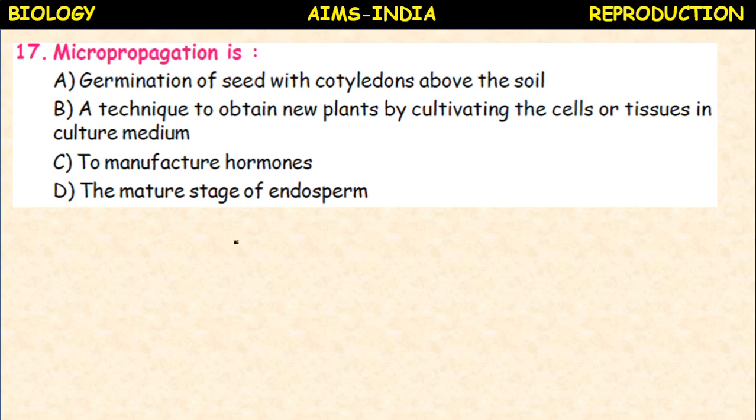So micropropagation is a technique to obtain new plants by cultivating cells or tissues in culture medium, aseptic conditions.